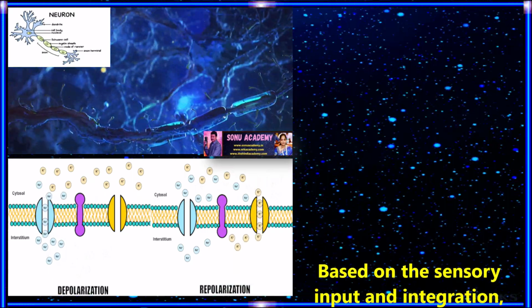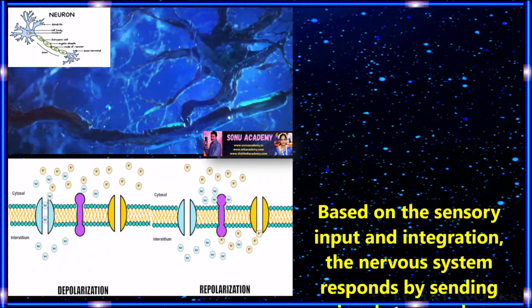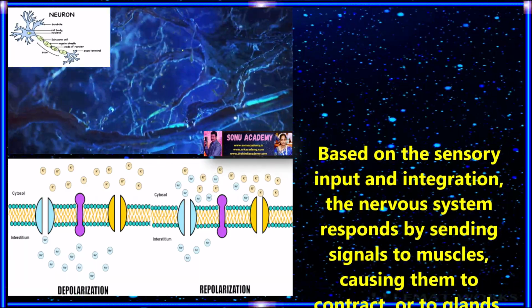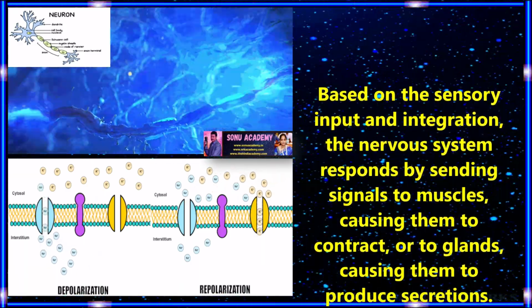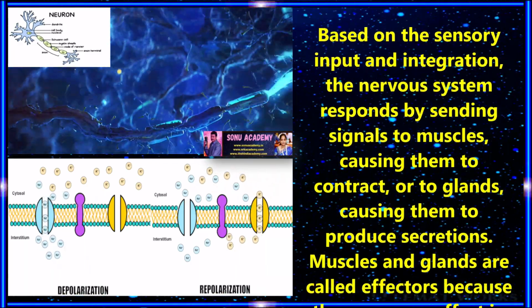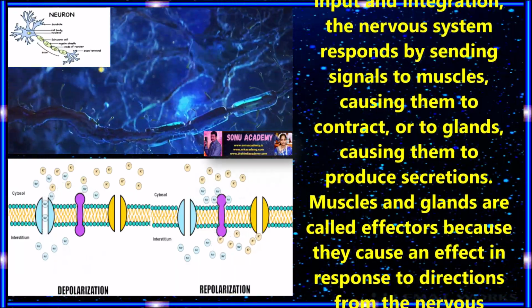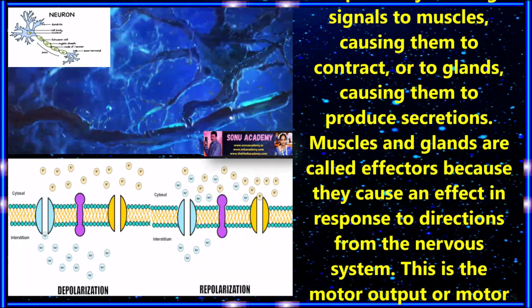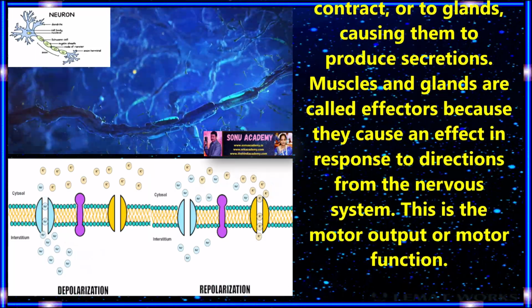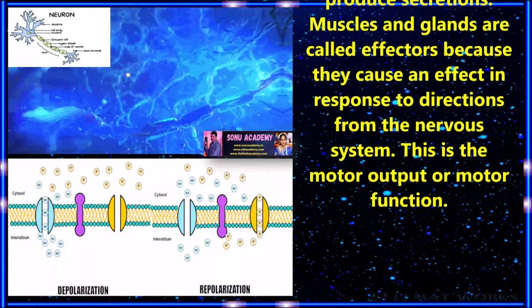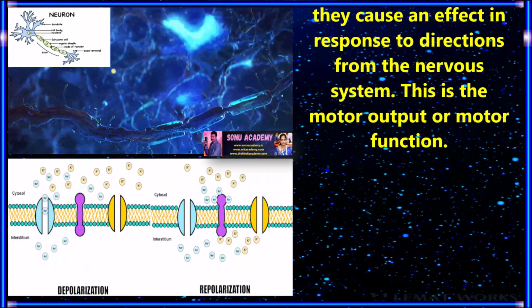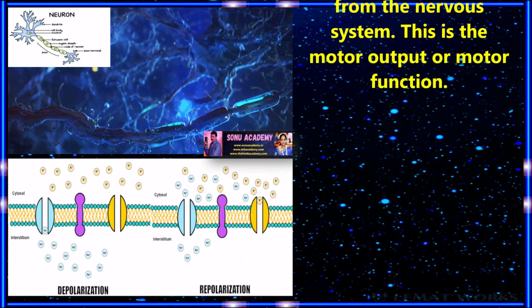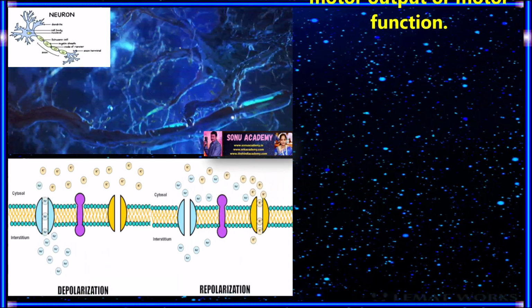Based on the sensory input and integration, the nervous system responds by sending signals to muscles, causing them to contract, or to glands, causing them to produce secretions. Muscles and glands are called effectors because they cause an effect in response to directions from the nervous system. This is the motor output or motor function.